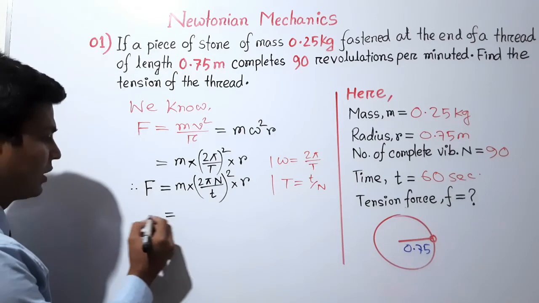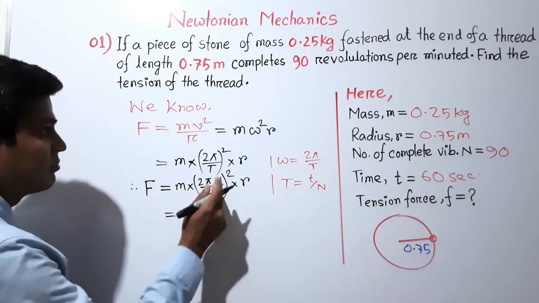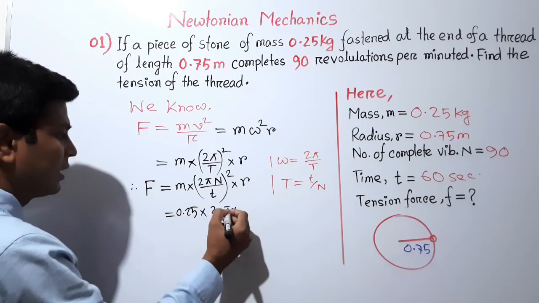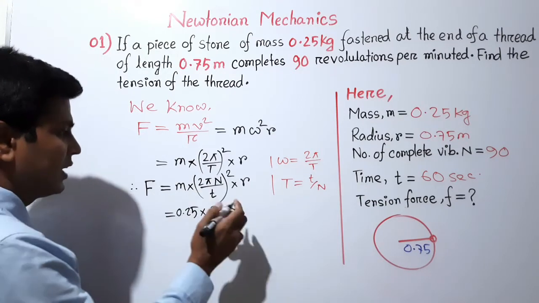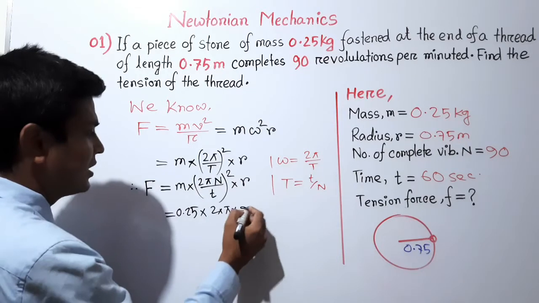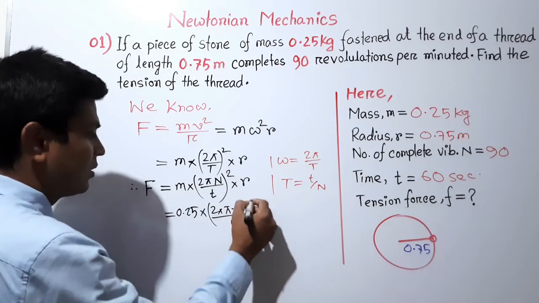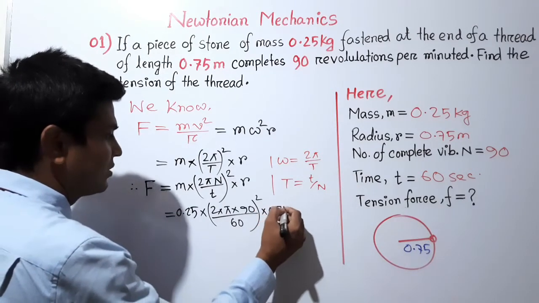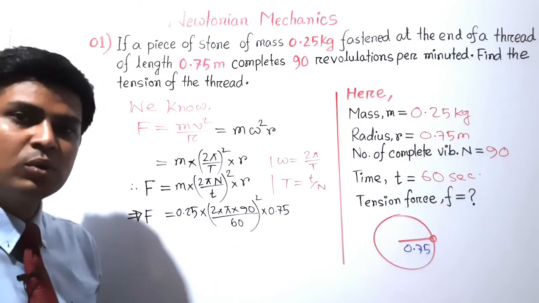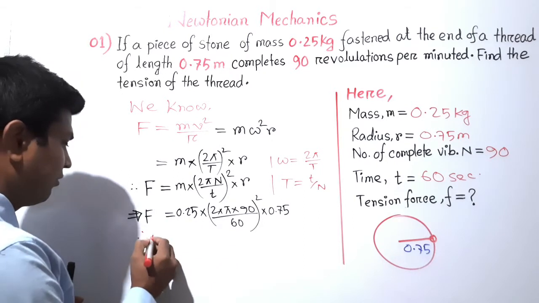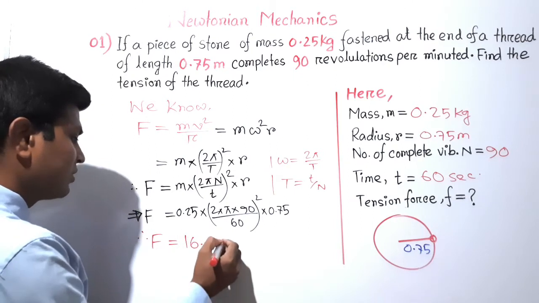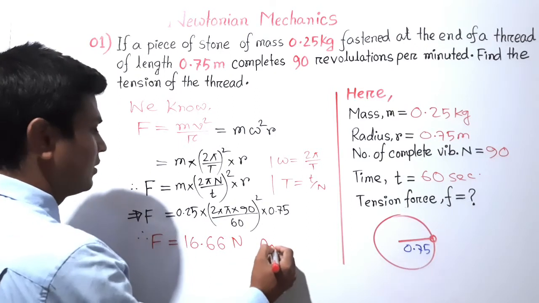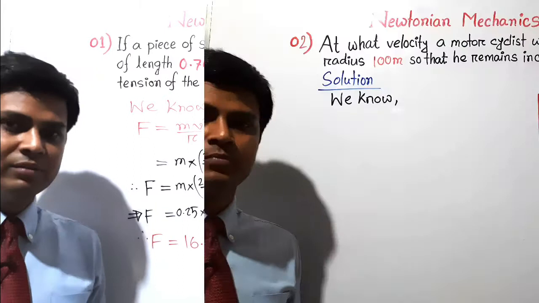Now let's put the values. Mass is given 0.25, 2 into pi, and we know the value of pi is 3.1416. n is here 90, and time is 60 seconds, squared, into r, which is here 0.75. Now if we calculate this expression, then we will get the result F equals 16.66, and its unit will be Newton. So this is the answer of this question. I hope all of you have understood.